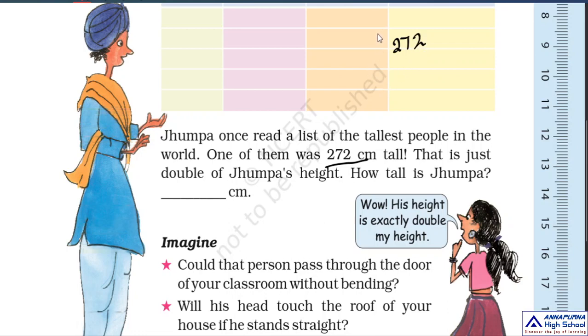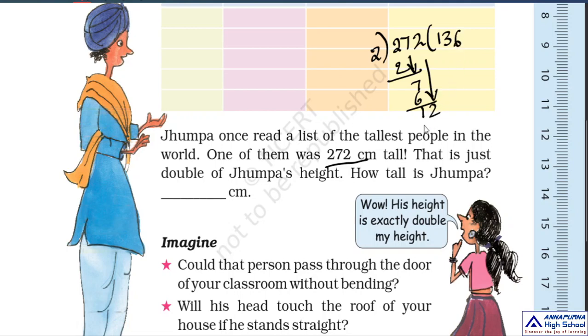So what is Jampa's height? How can we find out? By doing division with 2. Why? Because it's double. So divide by 2. 2 1s are 2. Bring down the 7. 2 3s are 6. Okay, 7 minus 6 is 1. Bring down the 2. So we get 12.